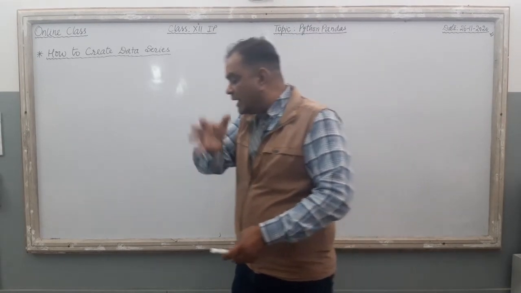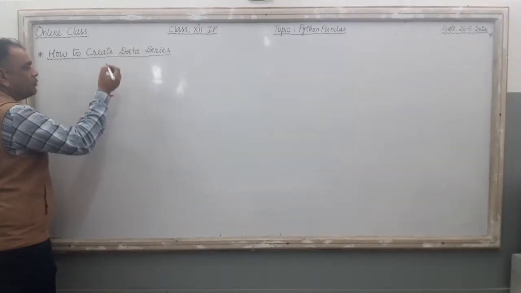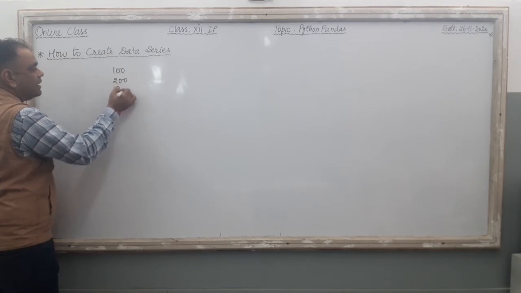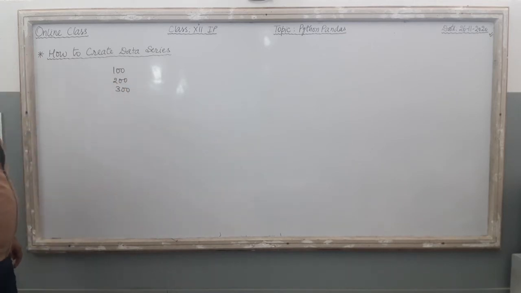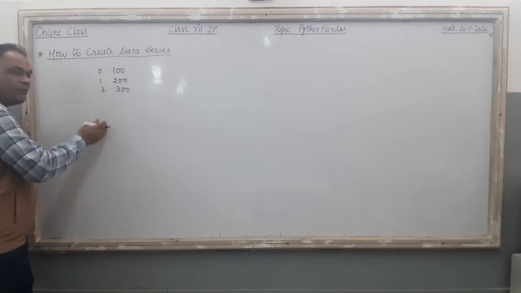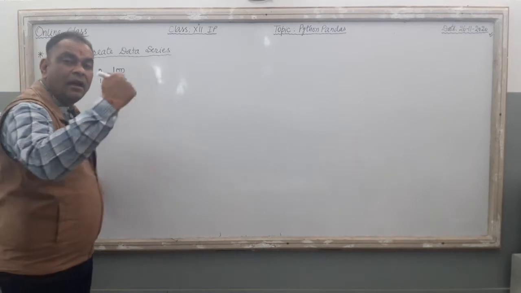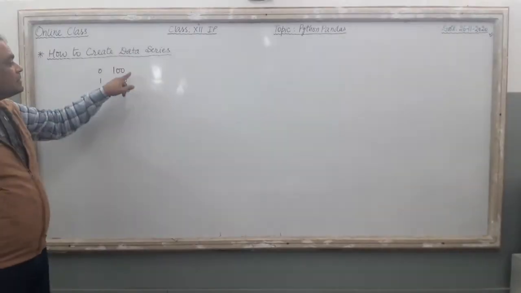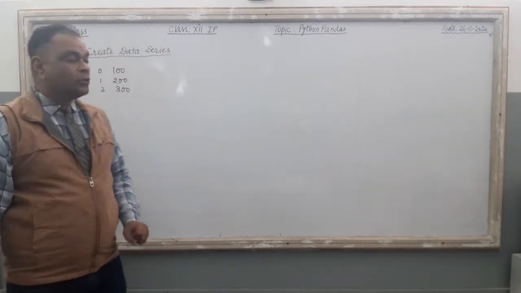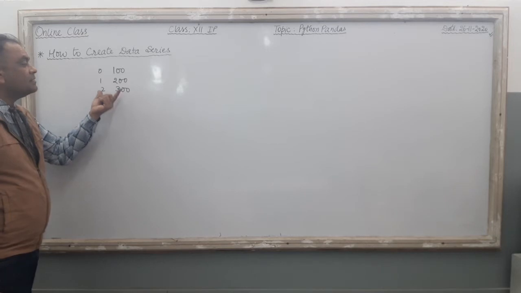If you want to see the series once again, just see here. I am going to write some values: 100, 200, 300. Three values are there in a series with the index value. The index values are 0, 1, 2, 3, 4, 5, 6; these are the default index values provided by the Python interpreter, and these are the values provided by the programmer. So it is a sequence, or we can say it is a data series.